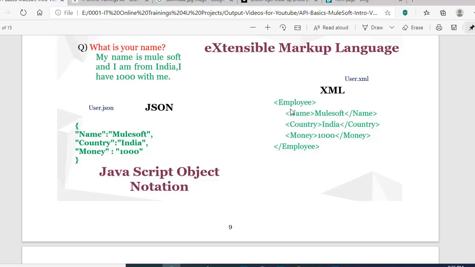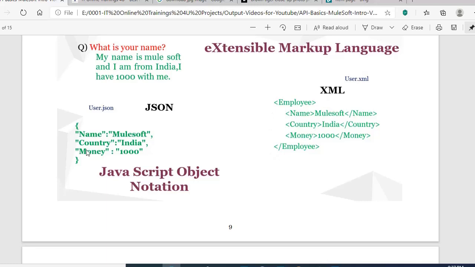Likewise, each and every tag will contain an end tag. This is the start tag, and whenever you mention the same name with a slash, that is the end tag. For the employee tag, this is the starting tag. What is the end tag of employee? Slash employee. Name is another tag. What is the end tag of name? Slash name. So country, slash country; money, slash money. This is how the XML format looks.